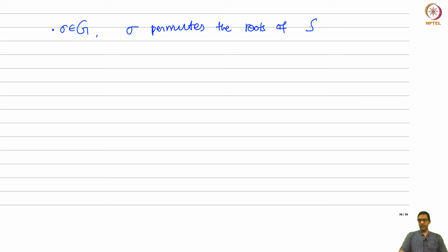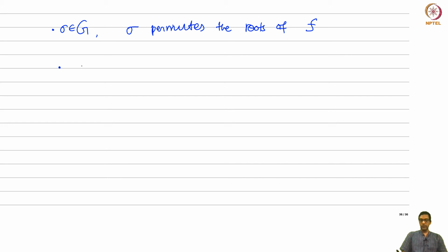So this is our usual fact: if alpha is a root of f, sigma alpha must be a root of f. So sigma must permute the roots of f among themselves. And there are 5 roots, right? And we also know that there always exists an element of the Galois group which takes any root of f to any other root of f if f is irreducible.